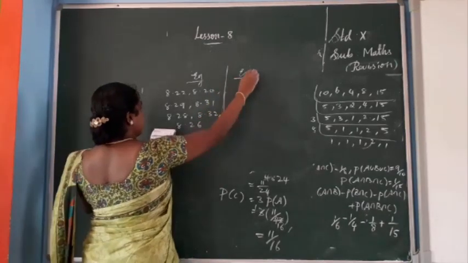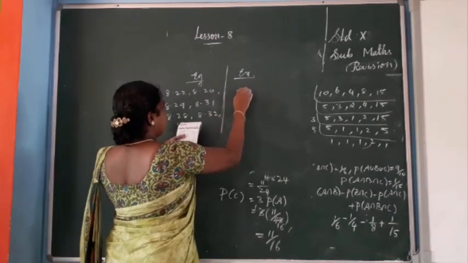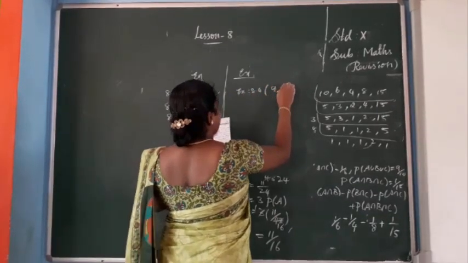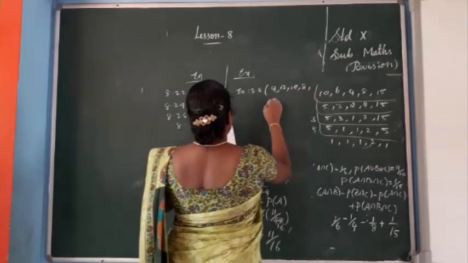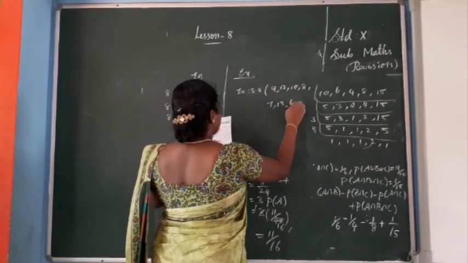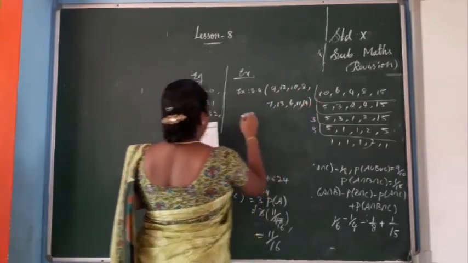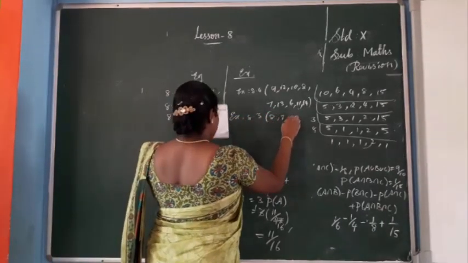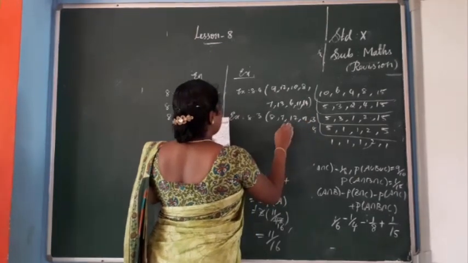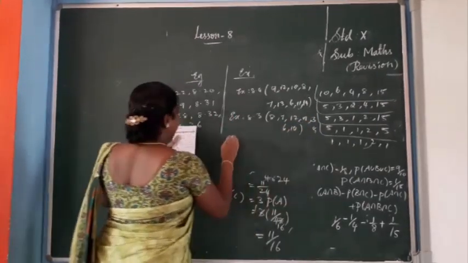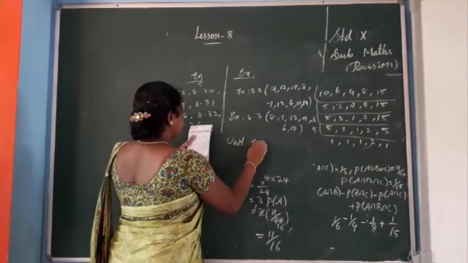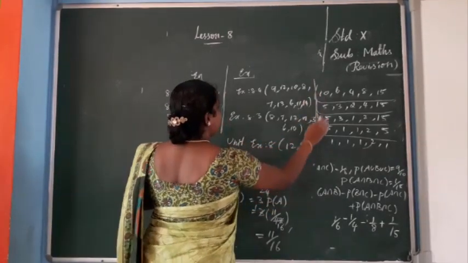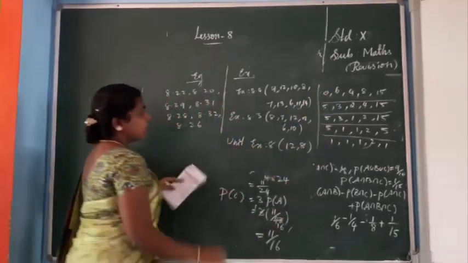Exercise problems: exercise 8.4, 9, 12, 10, 8, 7, 13, 6, 11, 14. Exercise 8.3: 8, 7, 12, 9, 6, 10. Unit exercise 8, question numbers 12 and 8. Okay, so you try these problems.